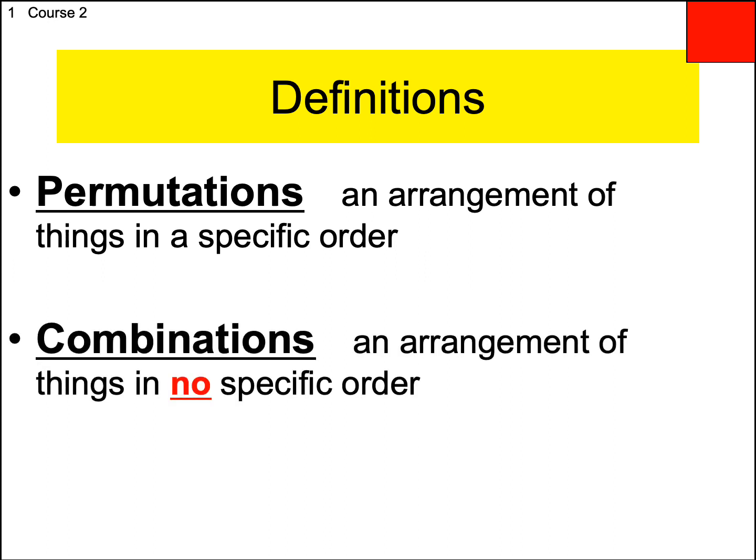A combination is when you're just choosing some things, and it doesn't matter how you choose them, right? When the arrangement of things in no specific order occurs, that is called a combination. It's called a combination, an arrangement of things in no specific order. Okay? So, as always on all tests, you can have a resource card. So, even if you forget which one is the combination and which one is the permutation, you need to remember one of them involves order and one of them does not involve order. The one that involves order, where order matters, is the permutation. The one that doesn't is a combination.